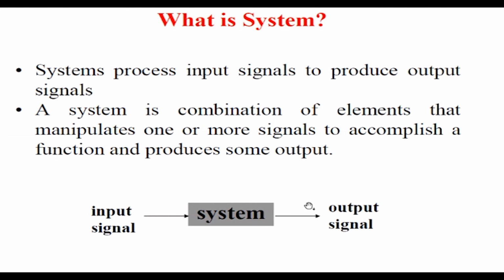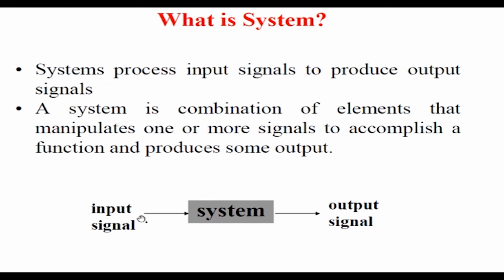Anything. For example, if my input is an electrical signal and the output is mechanical, what is the system? Please respond. If the input is an electrical signal and the output is mechanical... Generator? Motor, sir. Yes, so an electrical motor is a system. If I change the sequence of input and output, then it could be the generator, and so on. So this is a fundamental definition of a system.